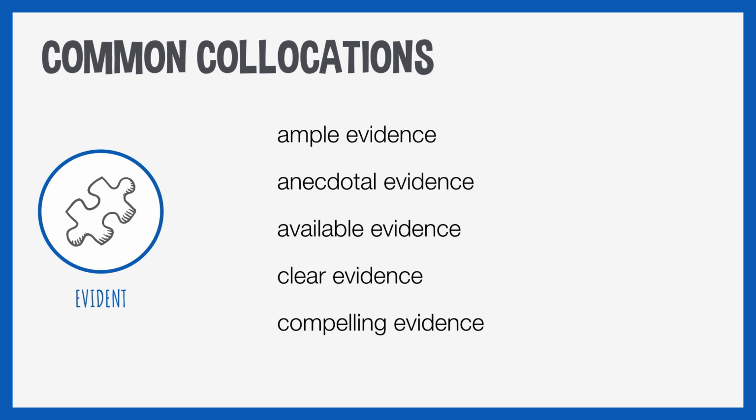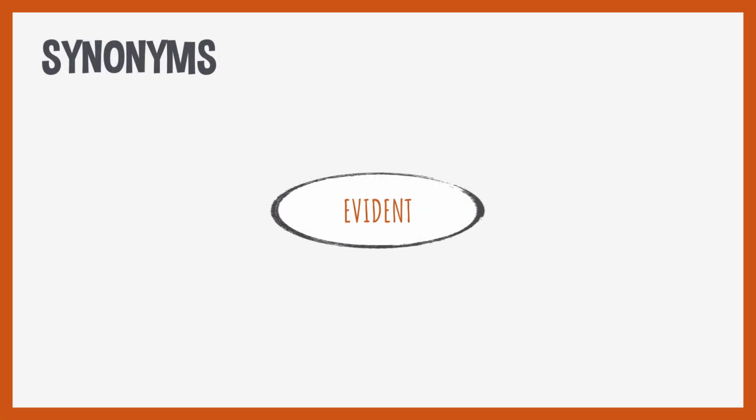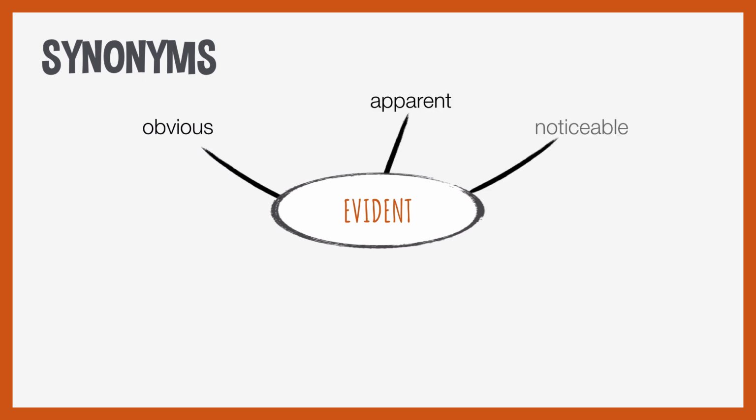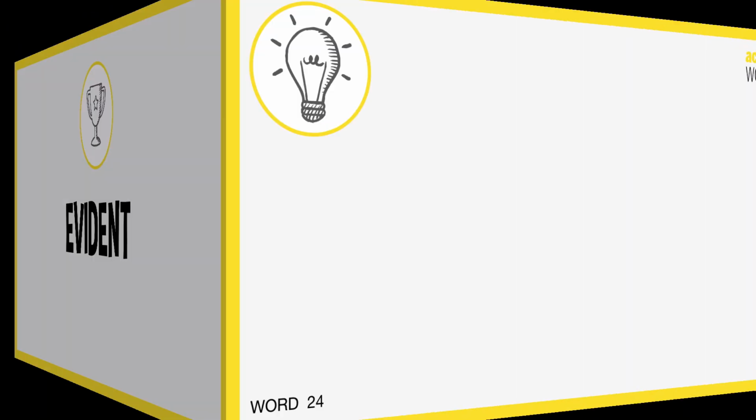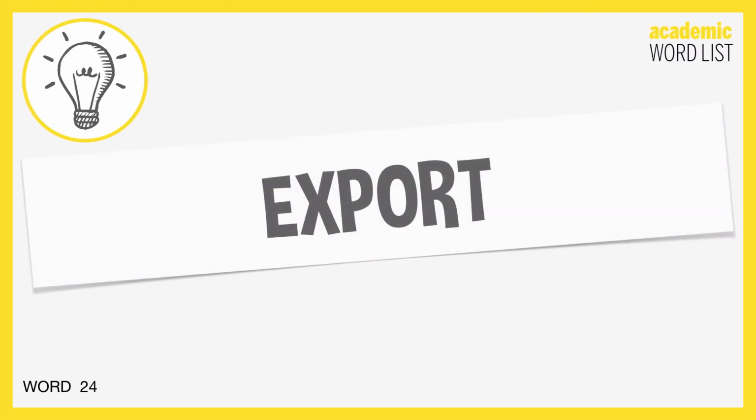So there's common collocations for evidence. Let's go back to evident, the adjective. Very similar in meaning to obvious, apparent, noticeable, conspicuous, perceptible, and perceivable. That's evident.